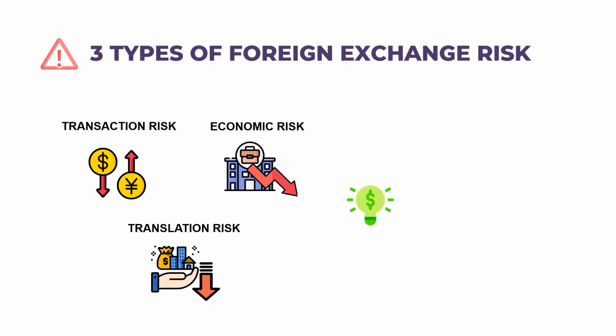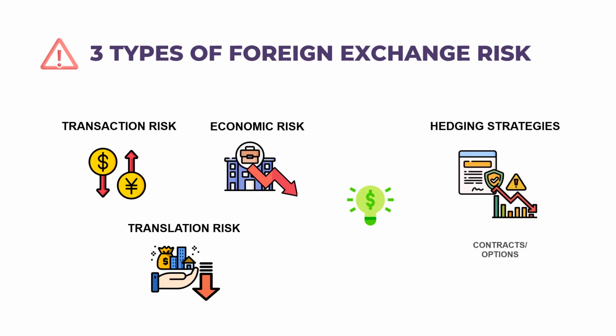This is when a company's market value is impacted by an unavoidable exposure to currency fluctuations. The solution? Companies can prevent such risk by implementing hedging strategies, such as forward contracts and options, which, if done properly, can protect the company from unwanted foreign exchange moves and mitigate the risk.